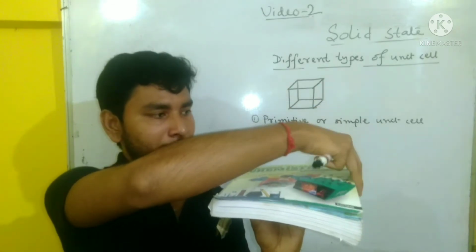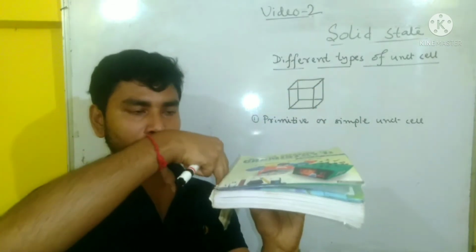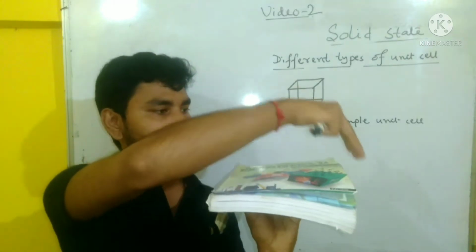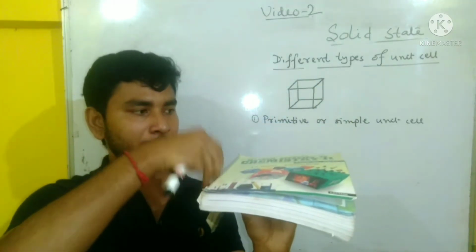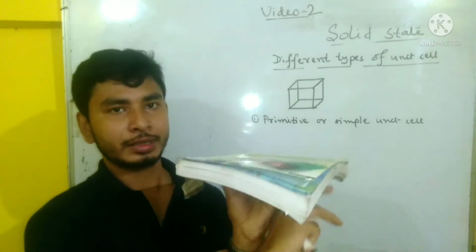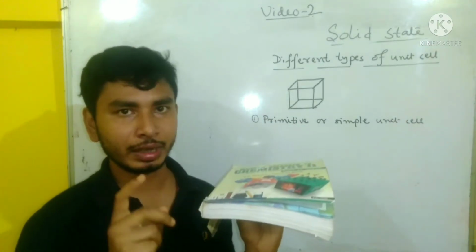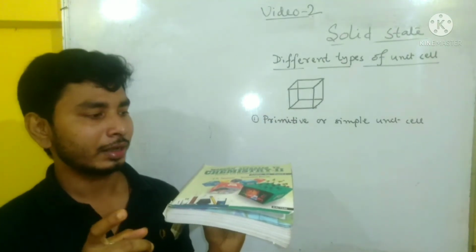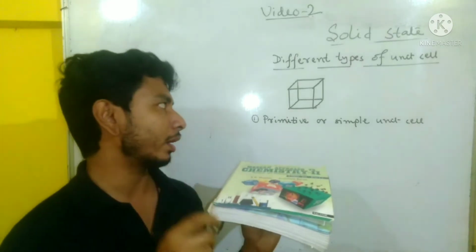Left side 3, right side 4. Then 5, 6. All total there are 6 faces and 8 corners.